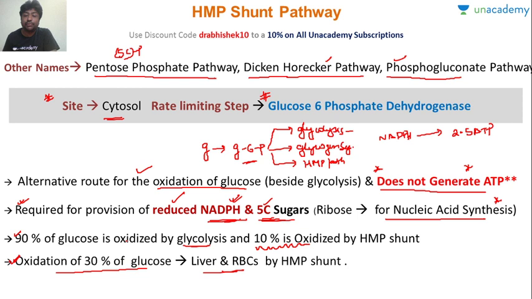Can anyone tell me, liver we understand, can anyone tell me why in RBC a lot of HMP shunt is happening? In RBC, why are we having a lot of HMP shunt taking place? Almost 30% of the glucose is going for HMP shunt in RBC. Anyone? Can anyone give me the reason for this?